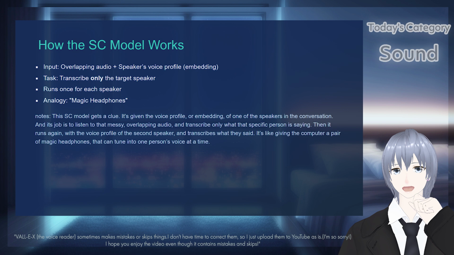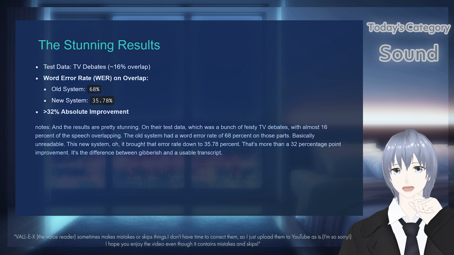It's like giving the computer a pair of magic headphones that can tune to one person's voice at a time. And the results are pretty stunning. On their test data, which was a bunch of feisty television debates with almost 16% of the speech overlapping, the old system had an error rate of 68% on those parts. Basically unreadable. This new system brought that error rate down to 35.78%. That's more than a 42 percentage point improvement. It's the difference between gibberish and a usable transcript.